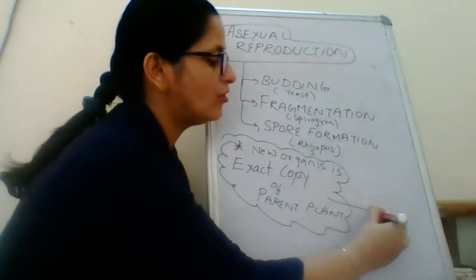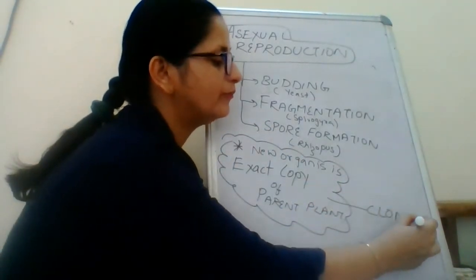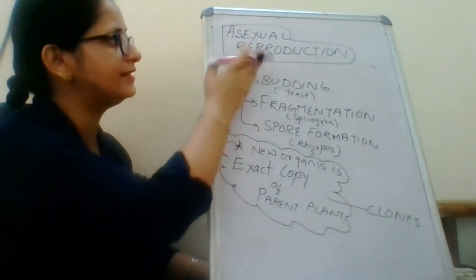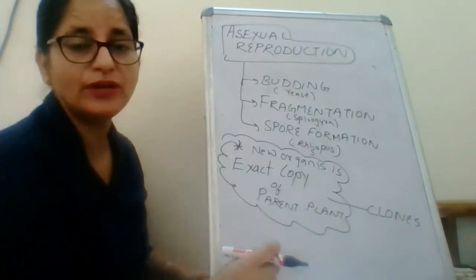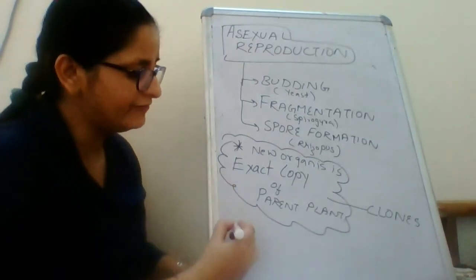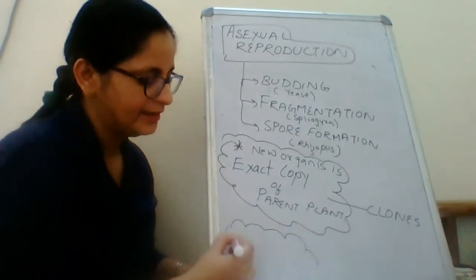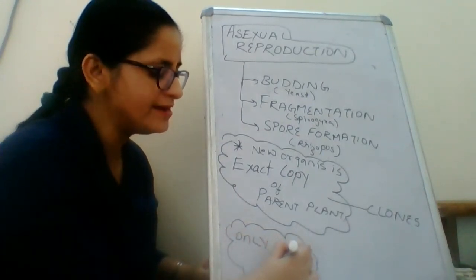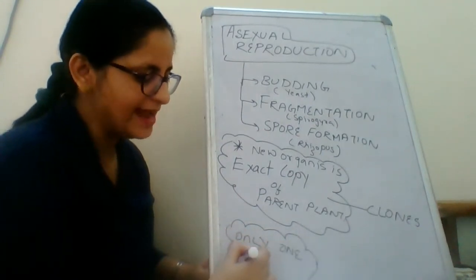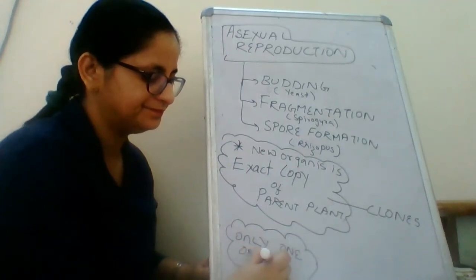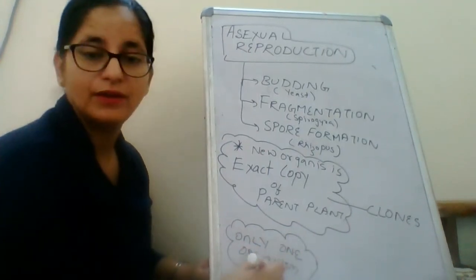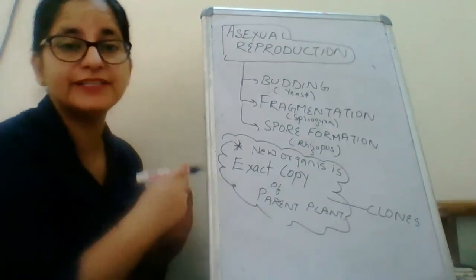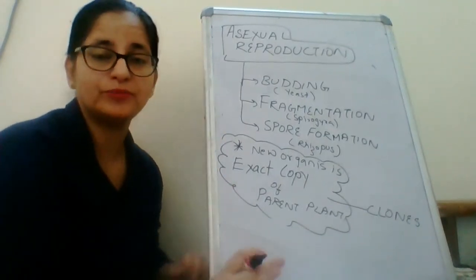This is what we observe. So they are called clones of the plant. Exact copy, because they are coming from the same plant. So in asexual reproduction, the second thing we observed is that only one organism is involved. There is no male and no female part involved in such kind of asexual reproduction.